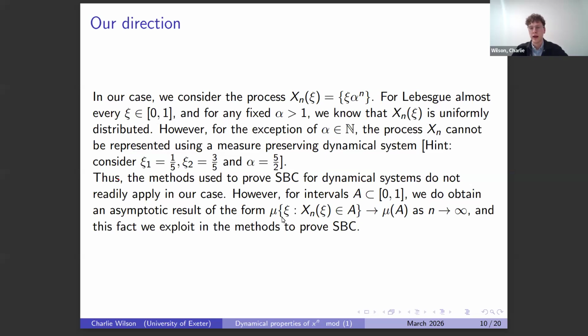So if we consider a fixed interval in 0, 1, and ask about the set of psi such that xn of psi lands in this interval, the measure of this set limits to the measure of the set. So it's almost like asymptotically measure preserving. I'm not sure if that's a pre-existing notion, but it kind of has this behavior that, for large times, gets close to being measure preserving. And there's some other qualities like mixing that also seem to happen, which opens the door to us to try and shoehorn some of these techniques in.